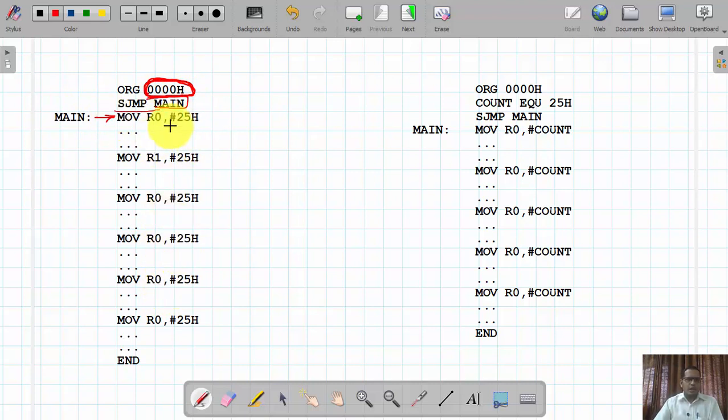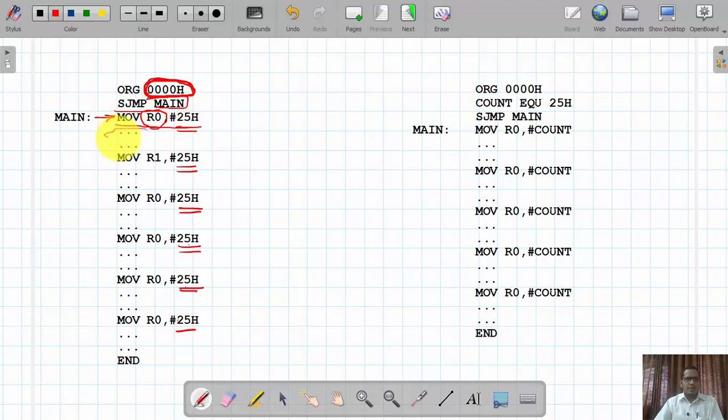So in this simple program, we are copying the value 25H into register R0. It is mentioned in around 6 different instructions, in which the value 25 gets copied into this R0 register.